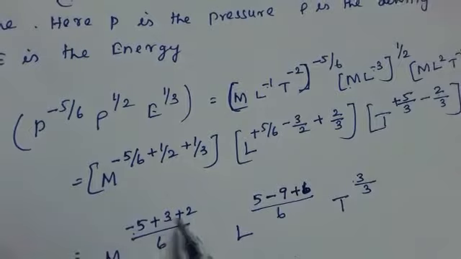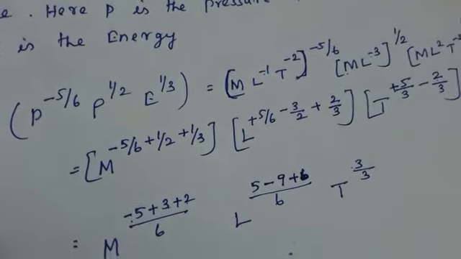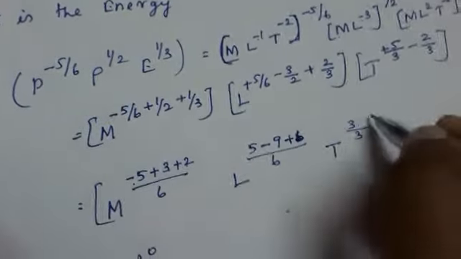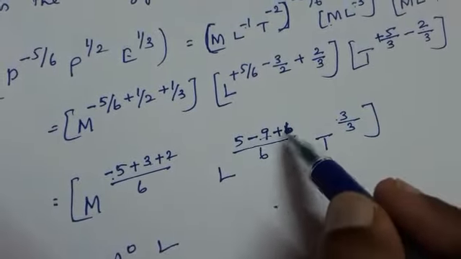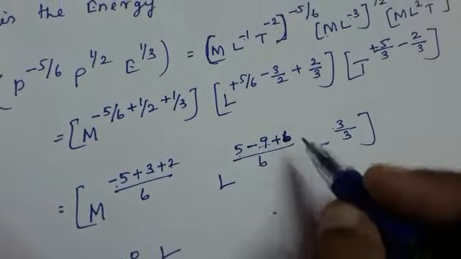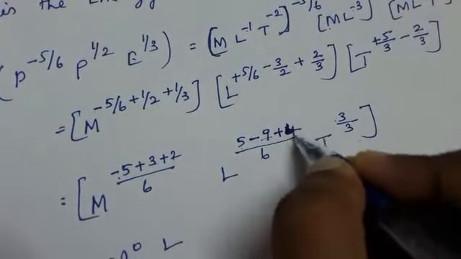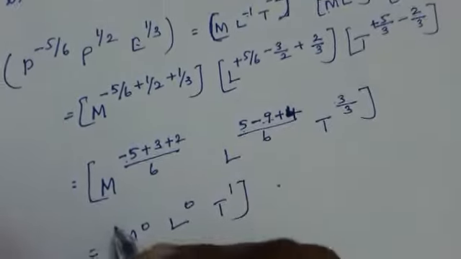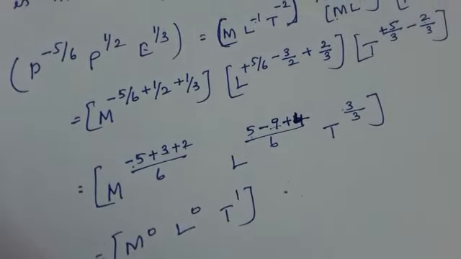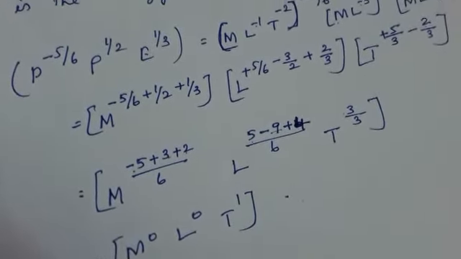So minus 5 plus 5, 0. So it is M raised to 0. Here it is L raised to minus 9 plus 4 only, plus 9, 0. So you are getting the dimension of